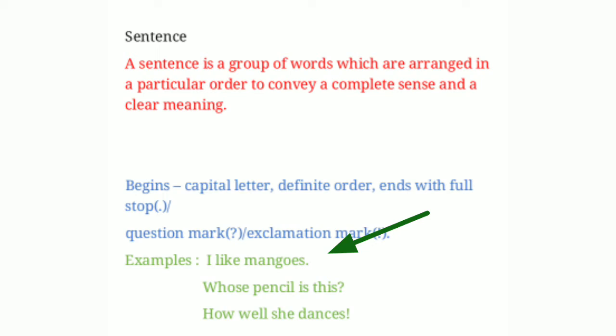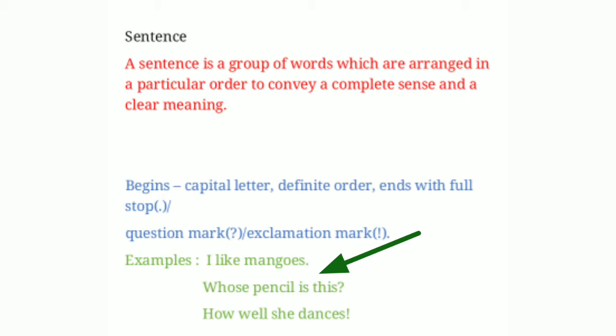Next example, whose pencil is this? In this example also, first whose is coming and the first letter of this word, W, is in capital. Okay, and last, a question mark is there. So we can say this is also a sentence because it gives a complete meaning.